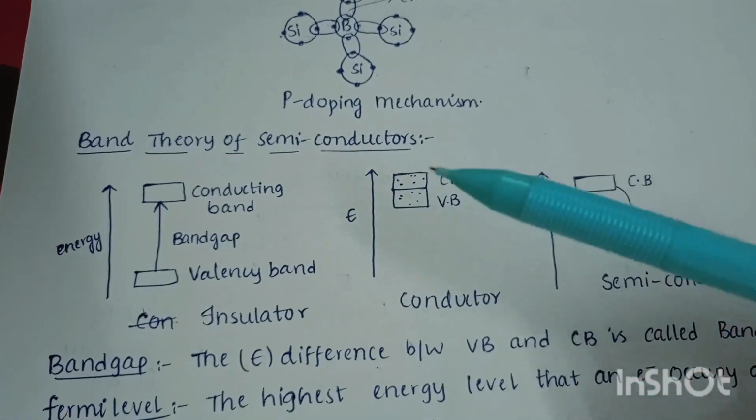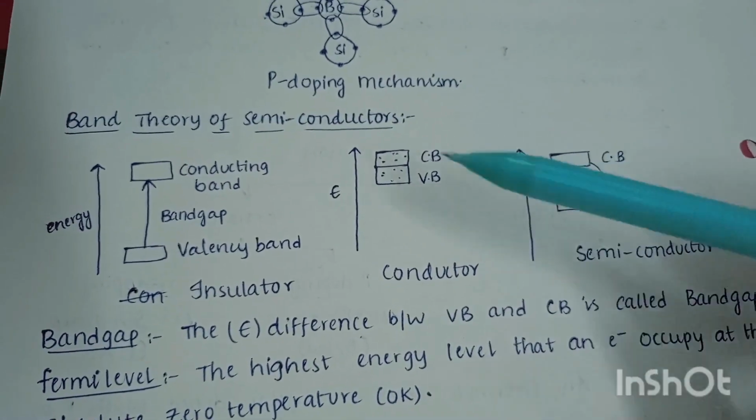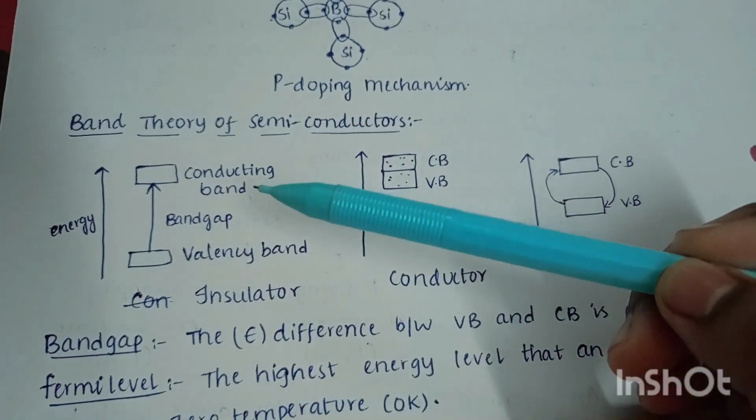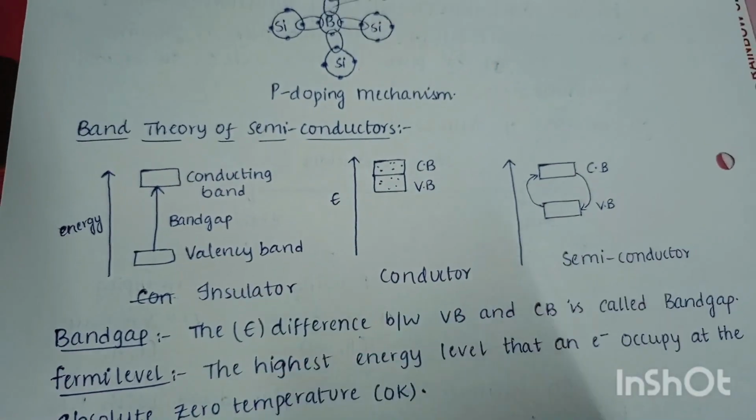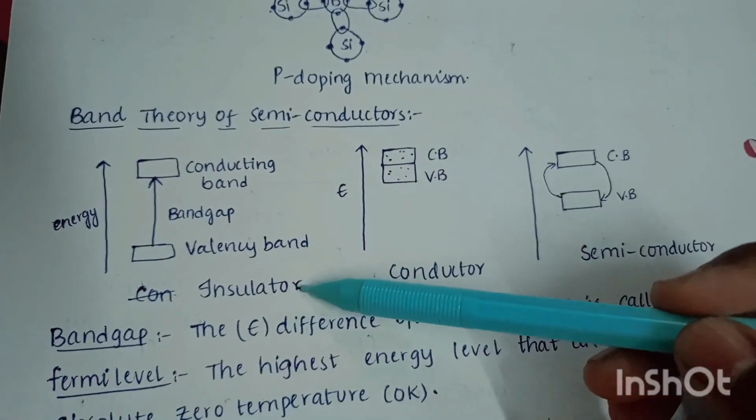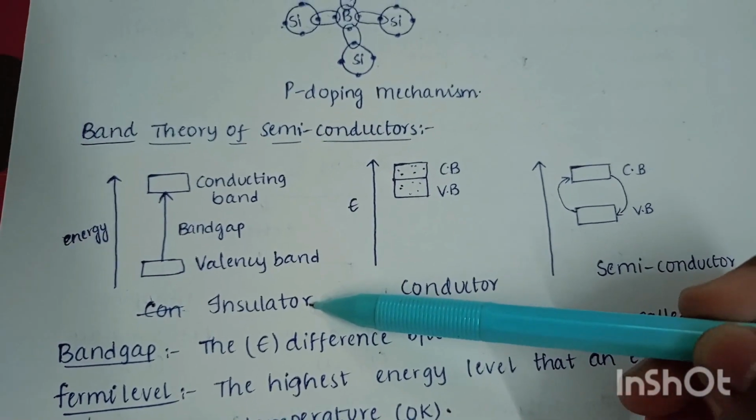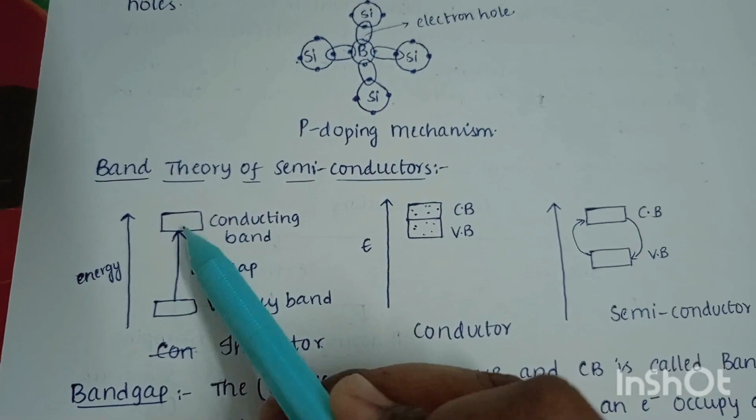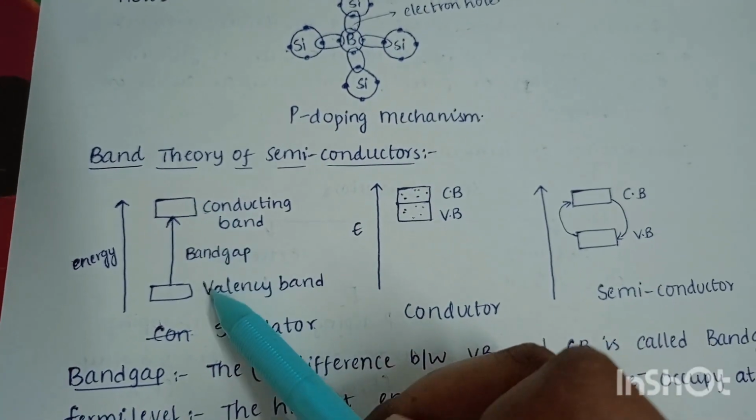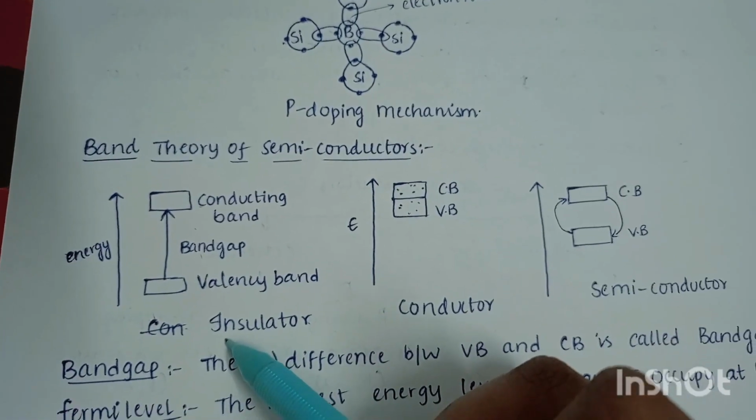Coming to the band theory of semiconductors, the energy difference between the valence band and the conduction band is called the band gap. The band gap decides whether materials are conductors, insulators, or semiconductors. Here, the gap between the conduction band and the valence band is large. So it acts as an insulator.